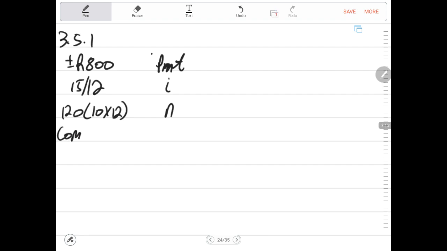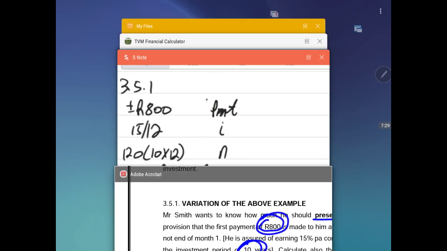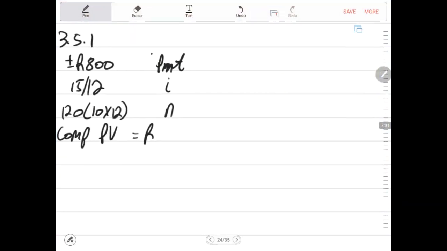Then we compute. We compute present value, not PMT. We need the present value just on the date when the first payment took place. So now we're calculating that present value.